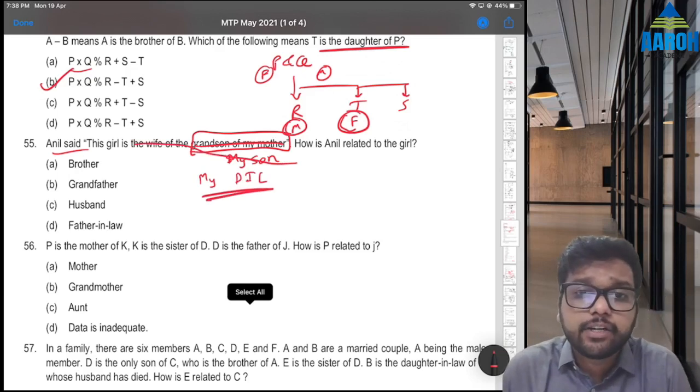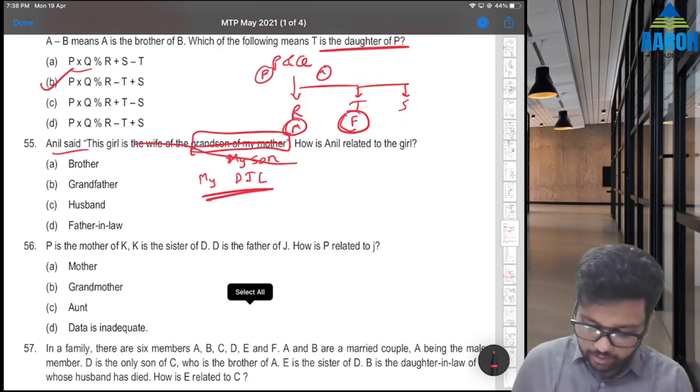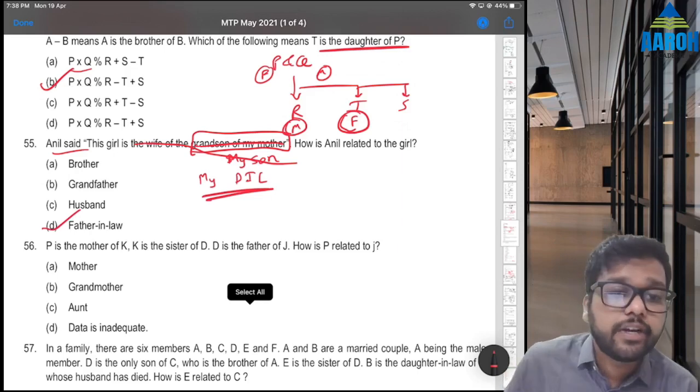Then how is Anil related to the girl? He is the father-in-law, right? The girl is his daughter-in-law, that means he is her father-in-law.